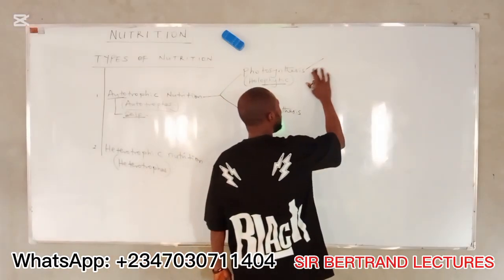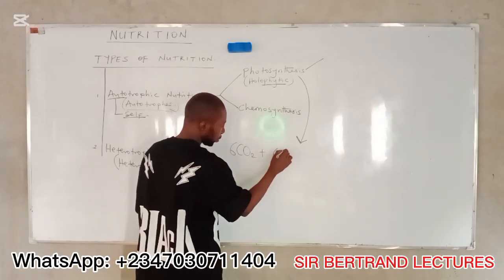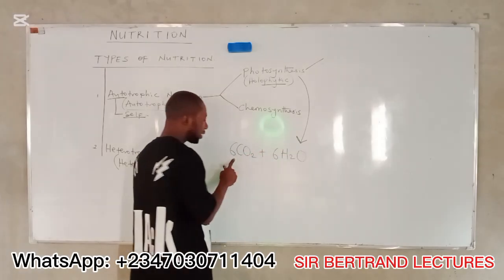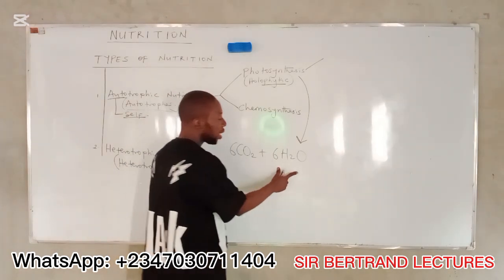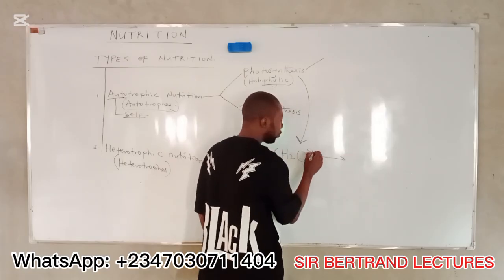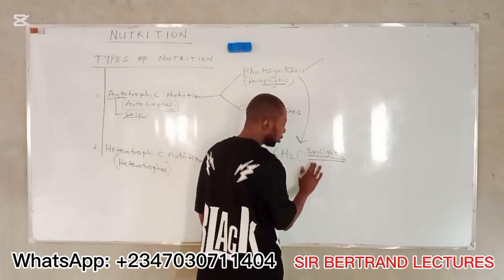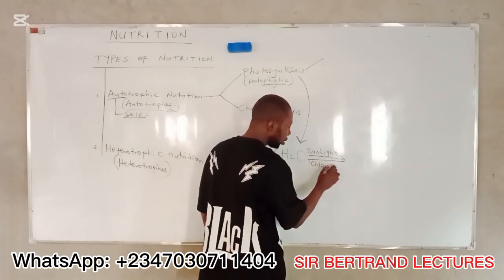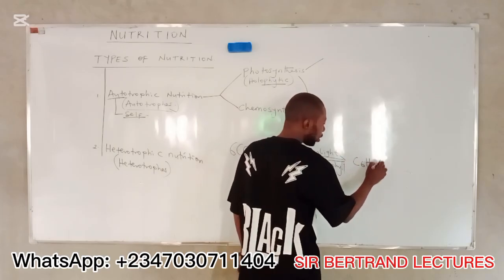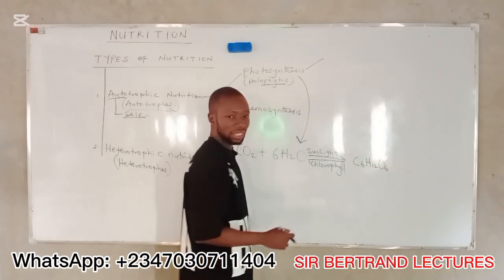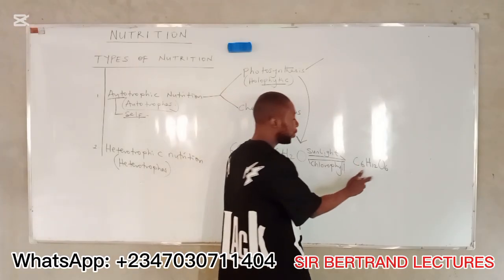All right? Now look at the chemical equation of photosynthesis. Six molecules of carbon dioxide react with 6 molecules of water in the presence of sunlight, using chlorophyll, to produce the first stable product, as we have in the past question, known as glucose, which when in excess in the plant is converted to starch or cellulose.